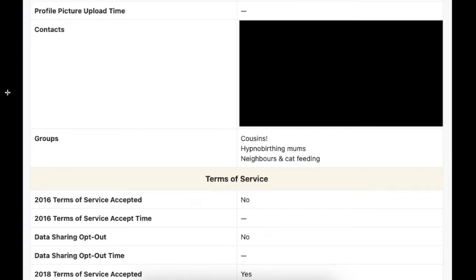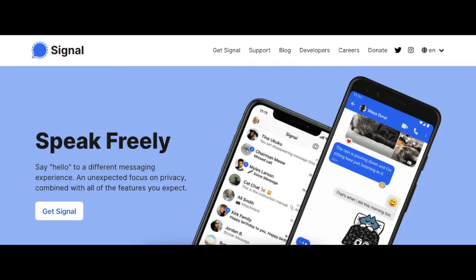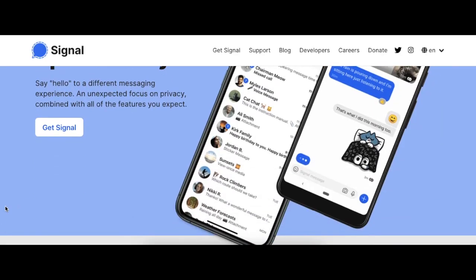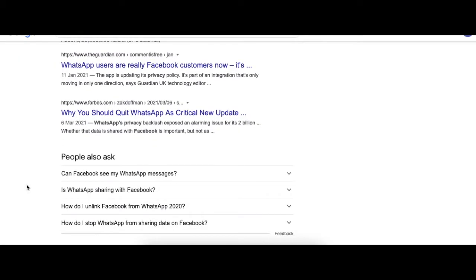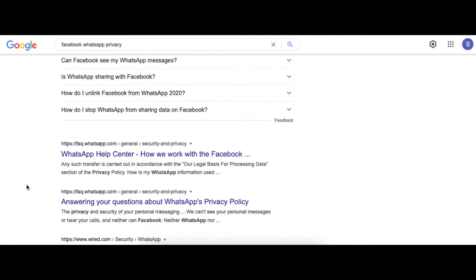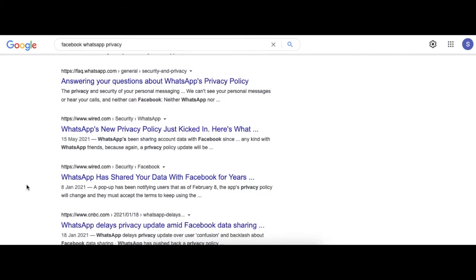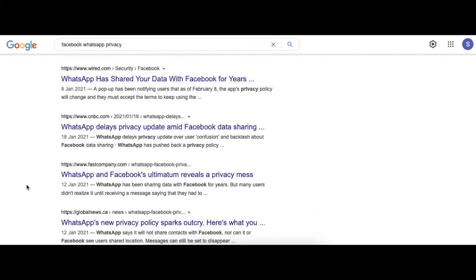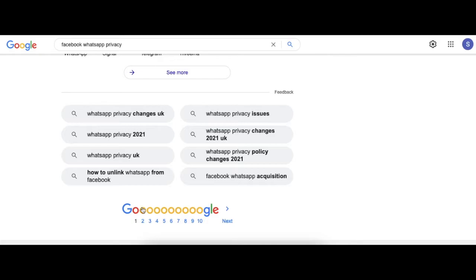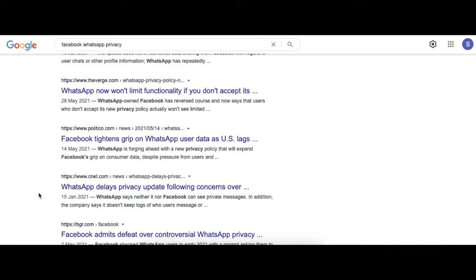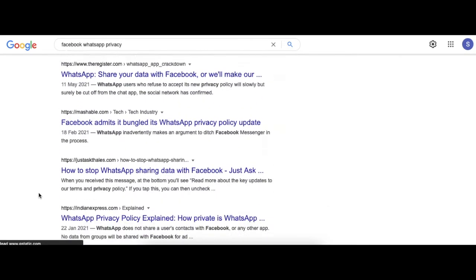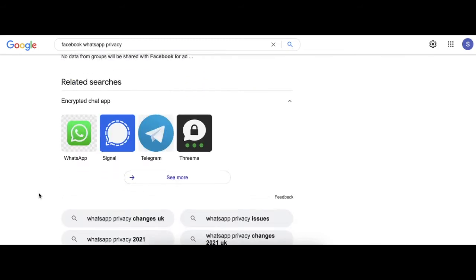Another important difference between Signal and WhatsApp is that Signal is a nonprofit, and what that means is that their motivation for how they develop their app isn't making more and more revenue, whereas WhatsApp is owned by Facebook, and Facebook is a huge monolithic advertising company, and so it's natural to be suspicious with all of the products that Facebook owns, including WhatsApp and Instagram, because the point of companies generally is to maximize revenue, but the point of advertising companies specifically is to have access to as much data as possible to be able to better target ads.